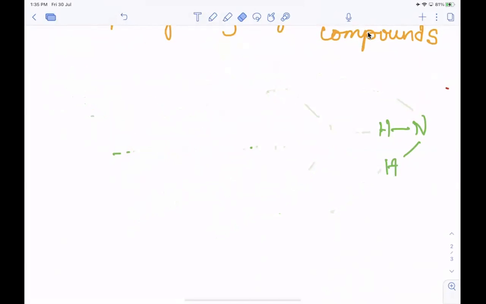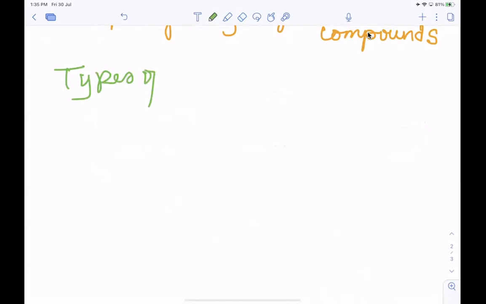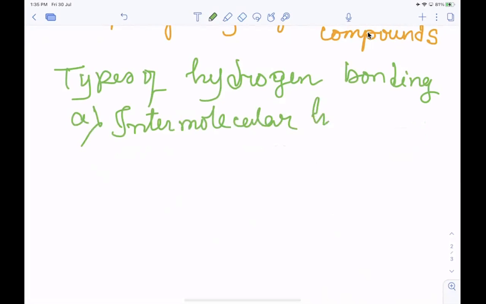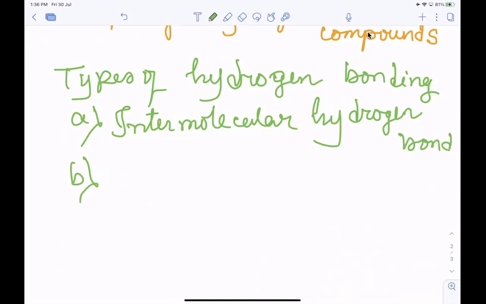Now, next is types of hydrogen bonding. Hydrogen bonding is actually of two types: intermolecular hydrogen bond, and another is intramolecular.